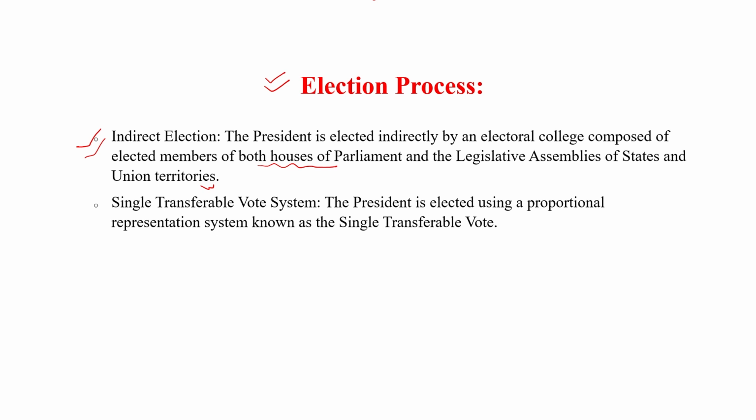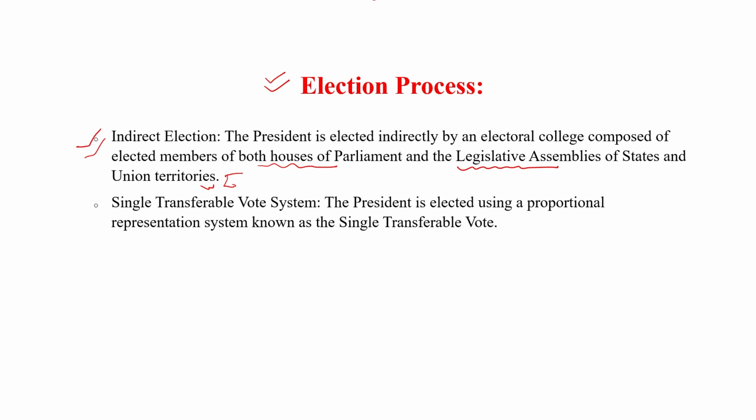In Lok Sabha there are 543 elected members, and in Rajya Sabha there are 12 nominated members and 233 elected members. Nominated members will not participate in the election of the President. MLAs of all the states and the union territories of Delhi and Pondicherry also participate in the election of the President.